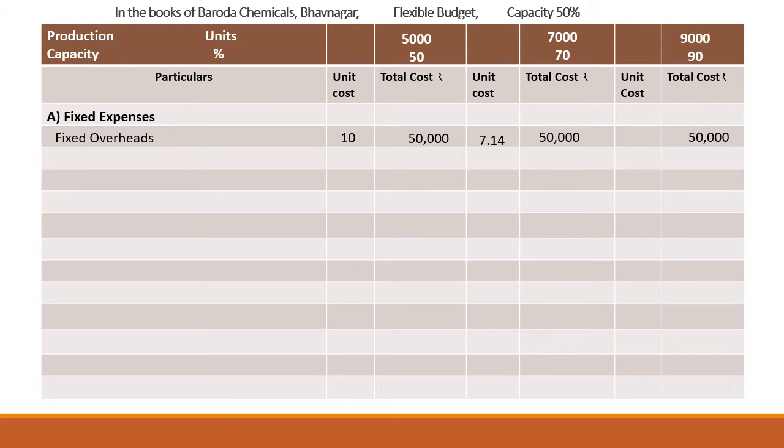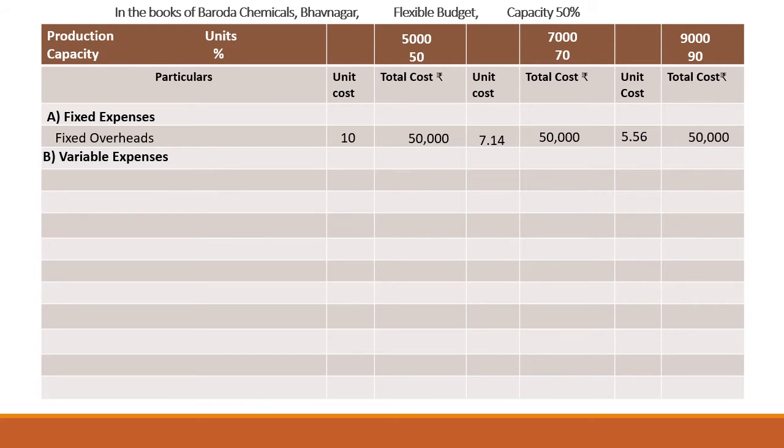I have taken only 2 digits, but you can take another 4 digits. Then in case of 90% capacity, if we divide 50,000 by 9,000, we will get 5.56 and some more digits. In this way, we have calculated fixed overheads for different levels. Then there are no other fixed overheads.